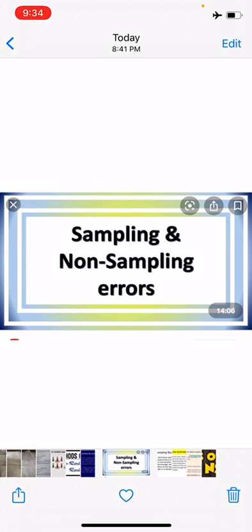I'll tell you one example so that you don't get confused. This type of error can be minimized by taking a large sample.